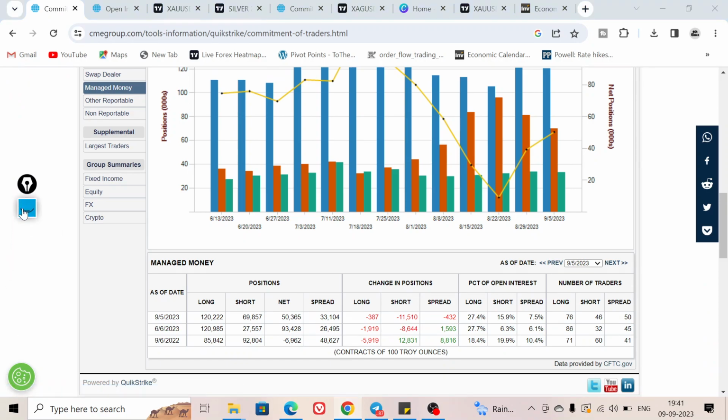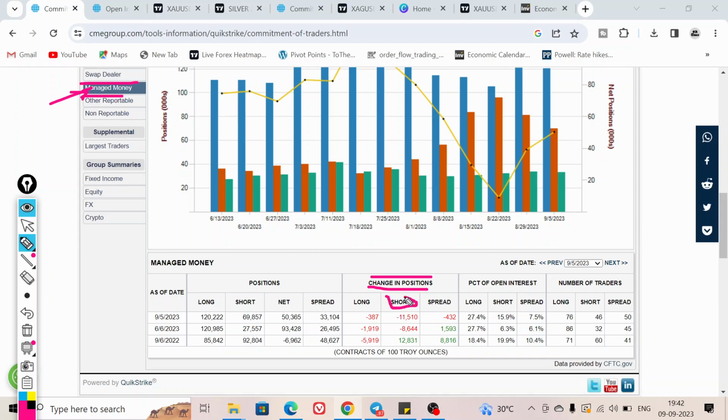As usual, we are looking at the change in positions of managed money, the smart players. For this week you can see they are covering the short positions, and they covered a good number of short positions. This time they decreased their net short position by minus 11510, you can read over here. They also covered some long positions, minus 387.